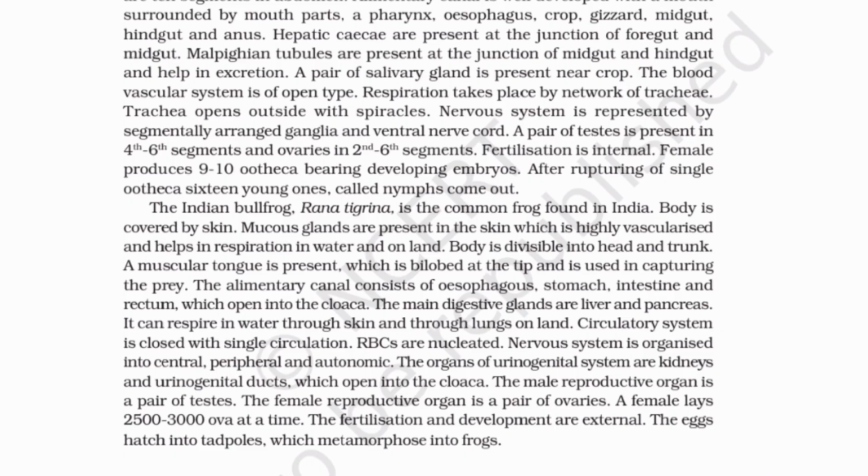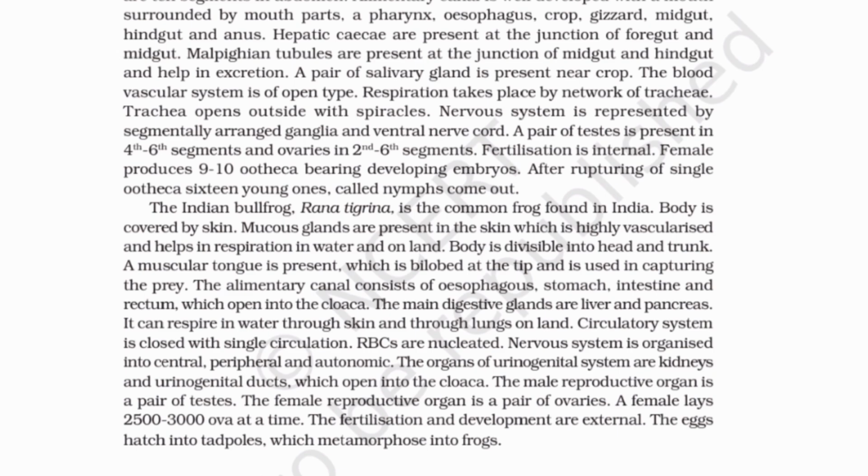The alimentary canal consists of oesophagus, stomach, intestine and rectum, which open into the cloaca. The main digestive glands are liver and pancreas. It can respire in water through skin and through lungs on land. Circulatory system is closed with single circulation. RBCs are nucleated. Nervous system is organized into central, peripheral and autonomic.